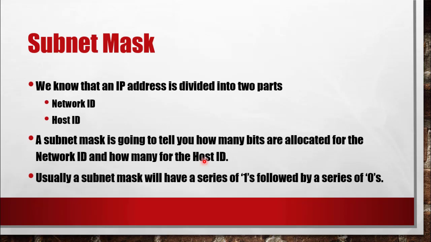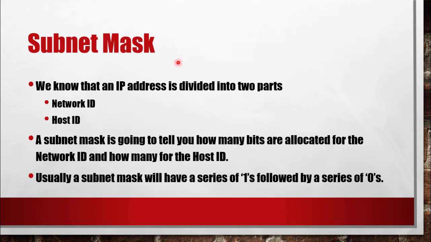So we will look at them in the later chapters. Usually a subnet mask will have a series of 1s followed by a series of 0s. Now normal IP addresses, we have a mixture of 1s and 0s. But in subnet mask, it's easy to identify because it always starts with 1s. And after all the 1s are complete, then a series of 0s will be following that.